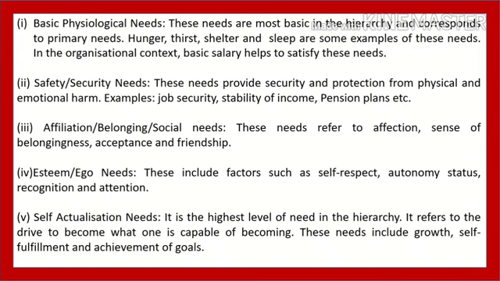Then at the second level come security needs. It includes security from physical and emotional harm, as well as financial security and stability, like job security, stability of income, pension plans, etc. At the third level, there are affiliation or social needs.